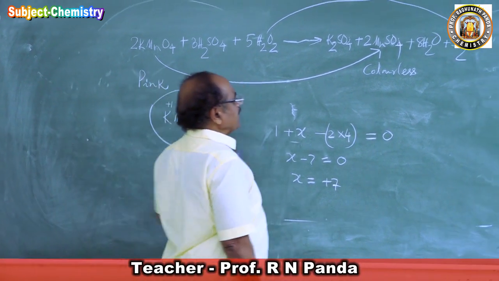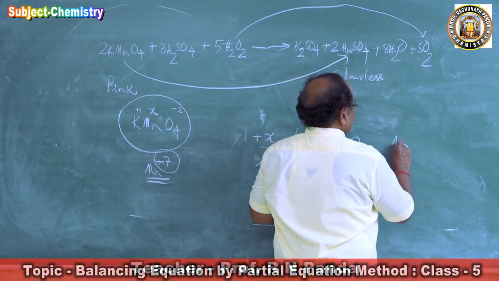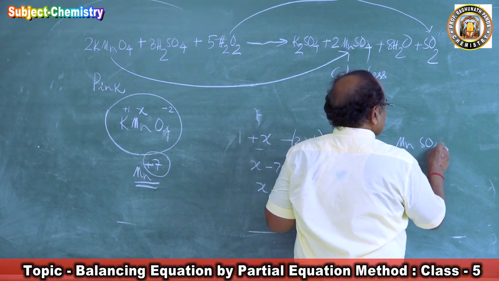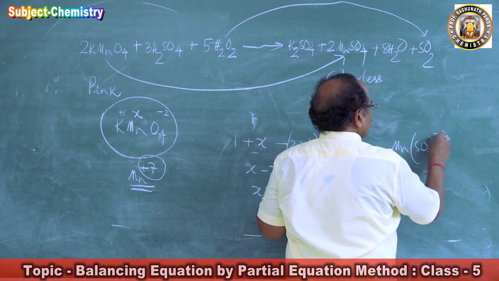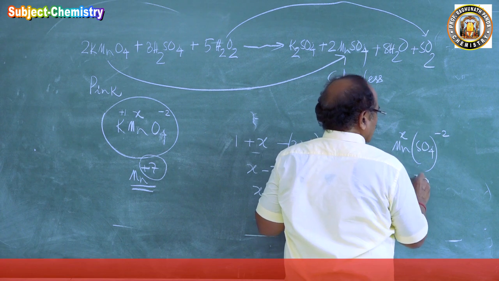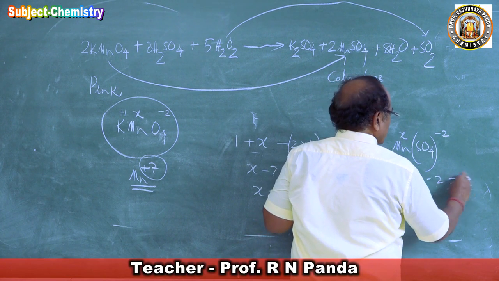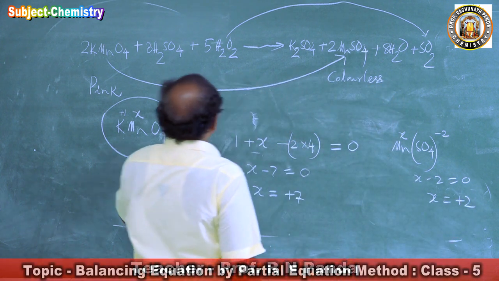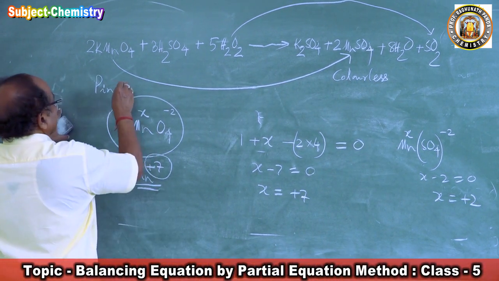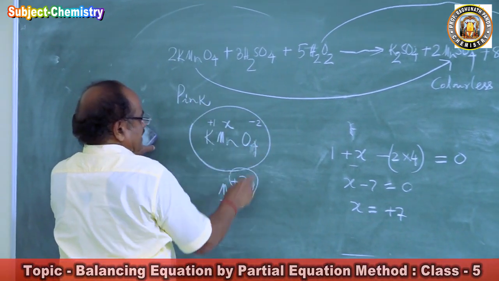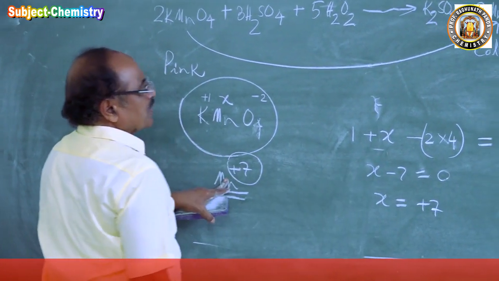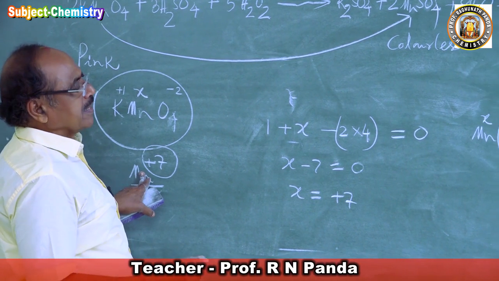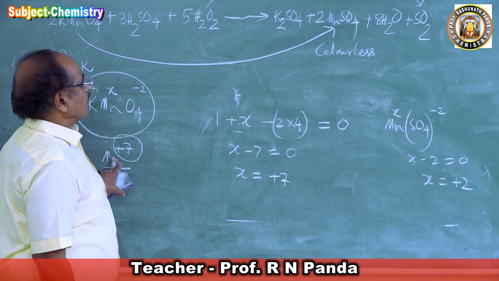Now what is it becoming? It is becoming MnSO4. In MnSO4, sulfate is -2. So manganese is X. So X - 2 is equal to 0. So X is +2. So the valency state of manganese is decreasing from +7 to +2. Hence the color changes from pink to colorless.